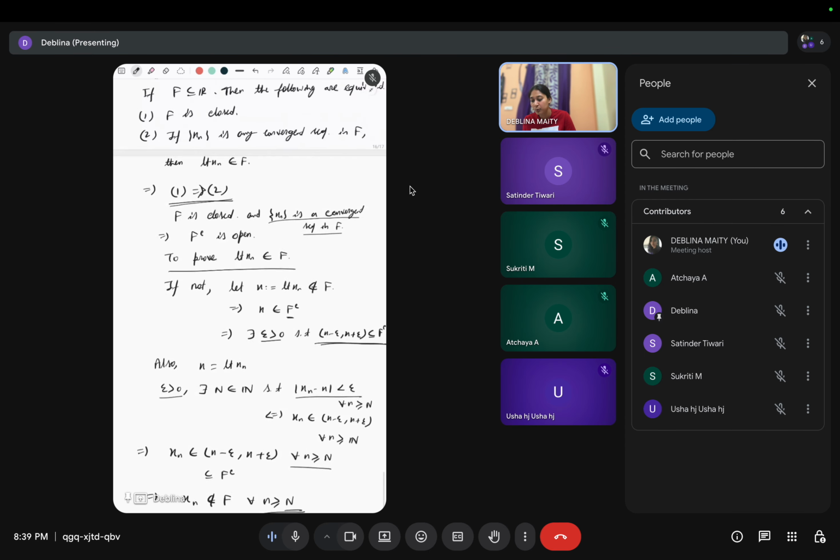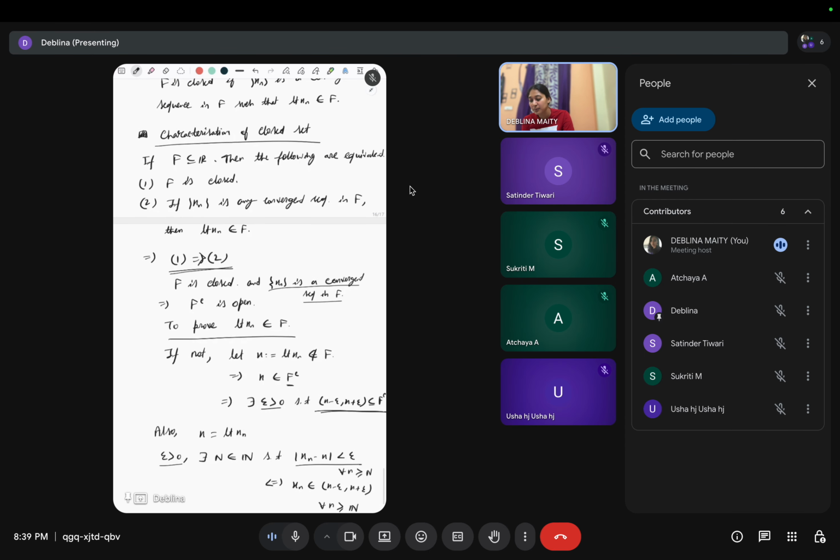Now we have to prove 2 to 1. This means xn is a convergent sequence and limit xn belongs to F. Then we have to show that F is closed.